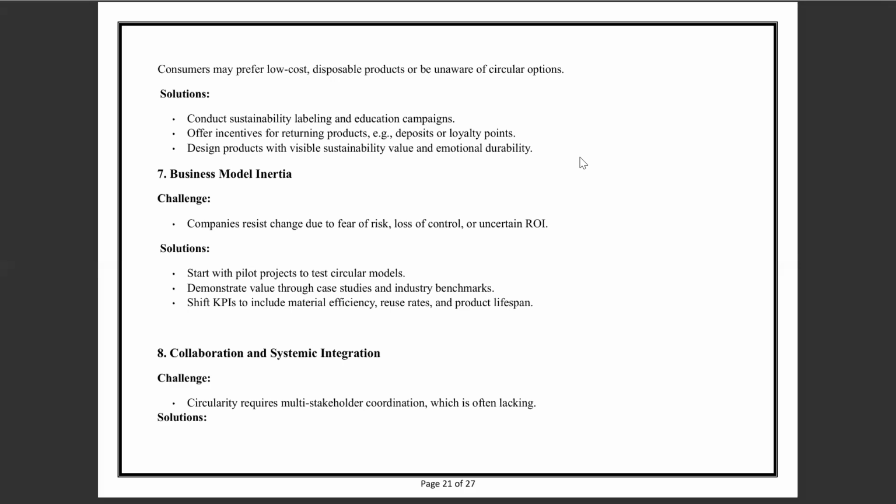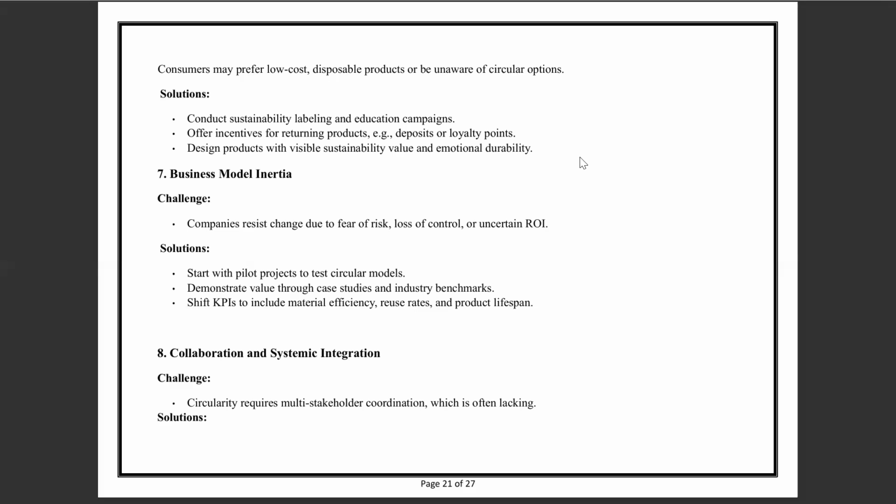The seventh point is business model inertia. The challenges are that companies resist change due to fear of risk, loss of control, and uncertain ROI. The solution to this problem is to start with pilot projects to test circular models, demonstrate value through case studies and industry benchmarks, and shift KPIs to include material efficiency, reuse rates, and product lifespan.